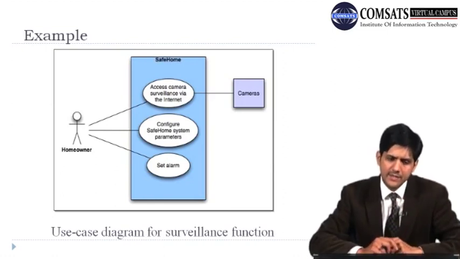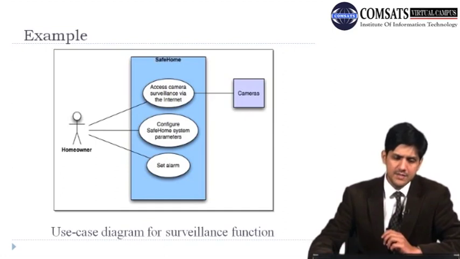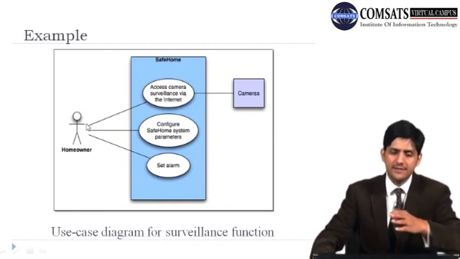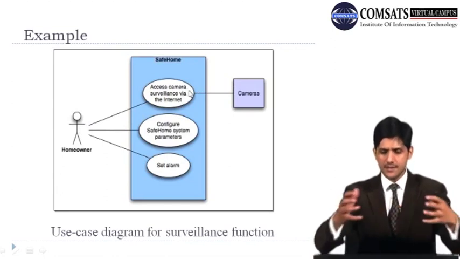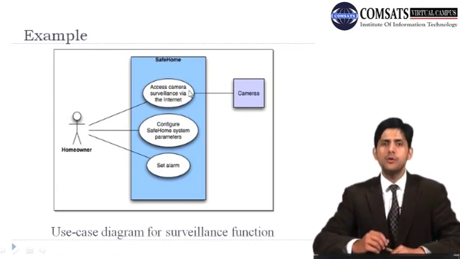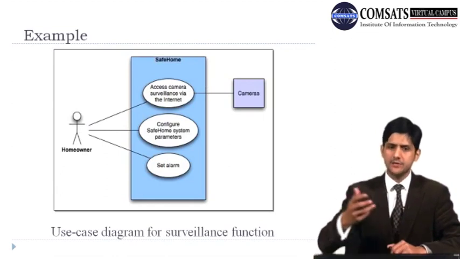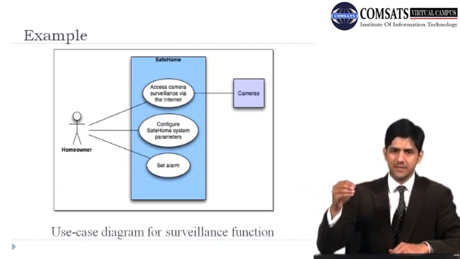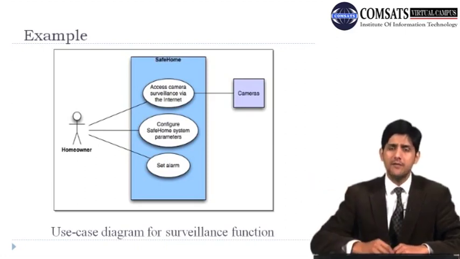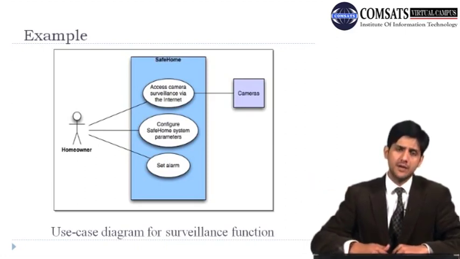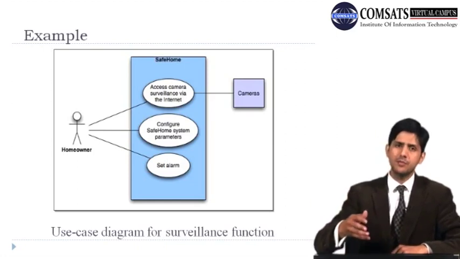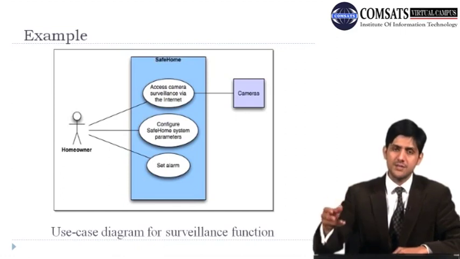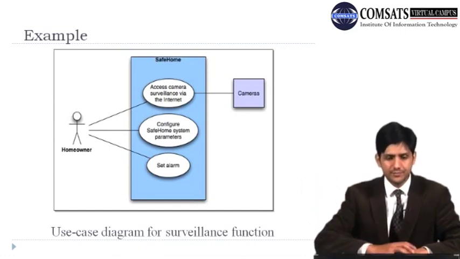This example says that there is an actor, the homeowner, and the homeowner is trying to access the camera. This is a system where a homeowner has multiple cameras deployed in his home. It is an intruder alert system, where you have installed multiple cameras in your home and you want to access those different cameras through the internet. You can configure your system, you can set the alarm time, and so on and so forth.